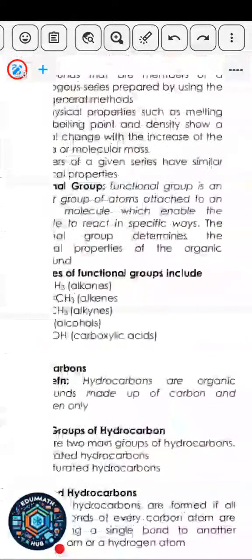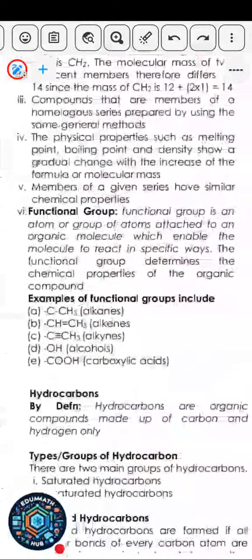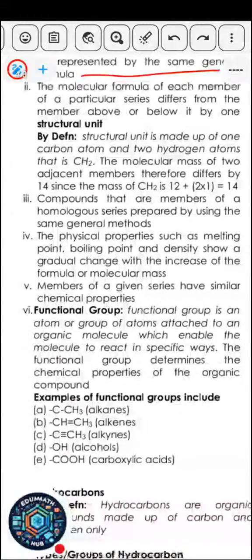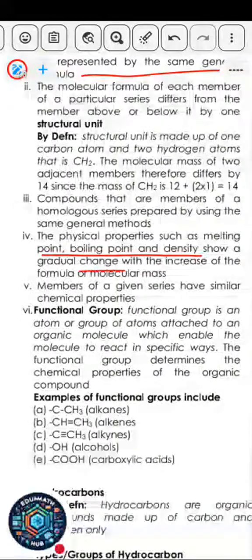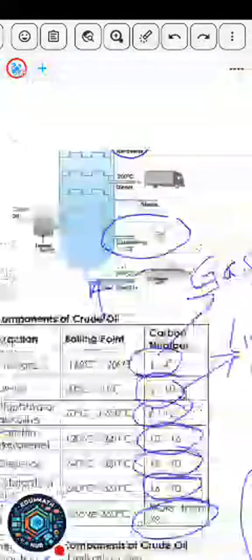Okay. Now that family is what is called the alkane family. Similar method of preparation. The physical properties such as melting points, boiling points, and density show a gradual change with increase in the formula or molecular mass. So you can see that I've said this one before. The physical property, the melting point, boiling point, is a gradual change as the number of carbon atoms increases. So let me show you from this chart that I made here. Let me just give you an example so you understand it better.